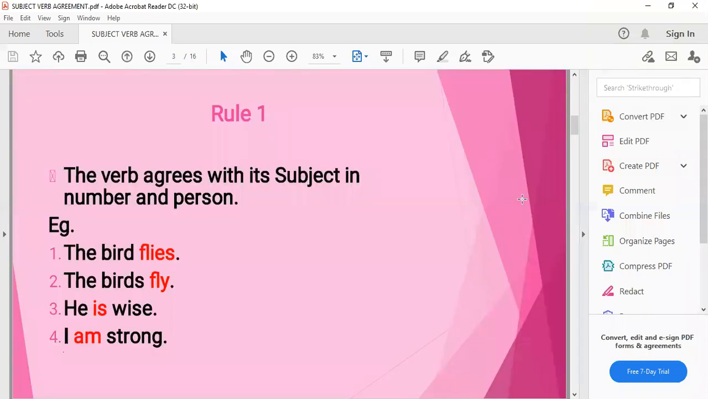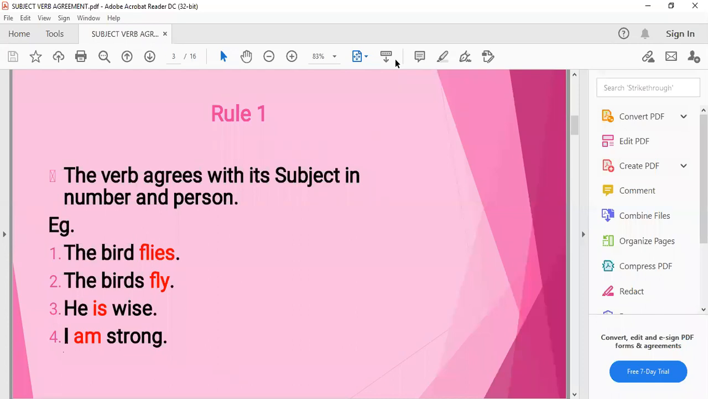The rules for subject verb agreement, which we have to keep in mind. The first thing is that the verb agrees with its subject in number and person. See the examples. The bird flies. The birds fly. We have changed the subject into plural form and the verb changed into the first form of the verb. According to the present indefinite, we use the first form if the subject is third person plural. In the first sentence, the subject is third person singular, so we have added IES with fly, the first form of the verb.